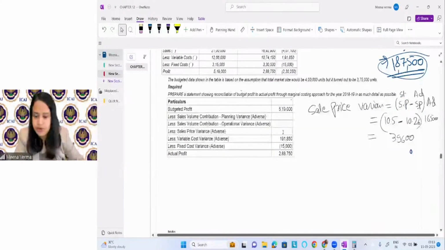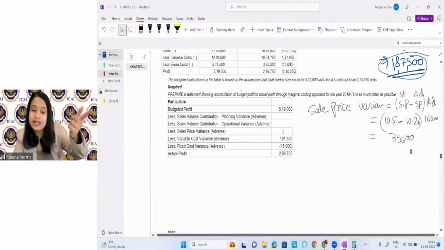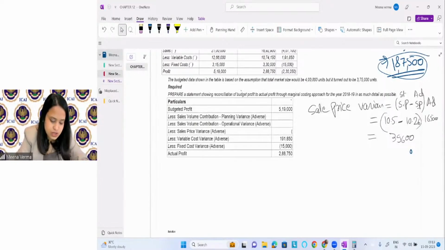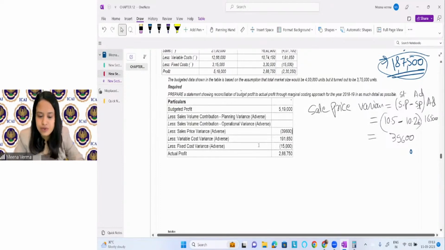Is it favorable or adverse? You can see actually you are selling it at less price than the standard, which is not good. Standard was set high, actual selling price is less. You're selling cheap, which is not good, right? So this will be adverse variances. Okay, this is adverse variances.